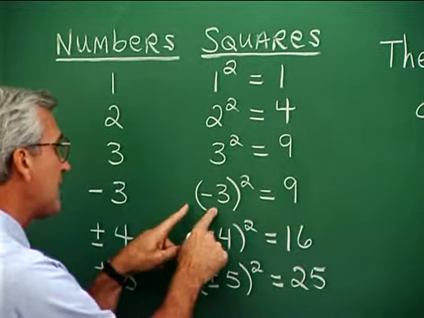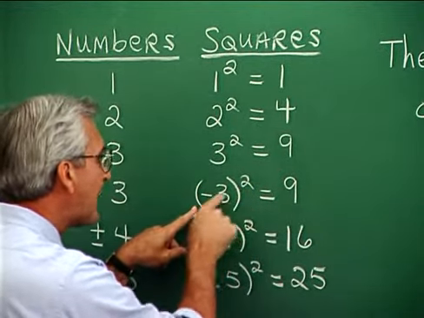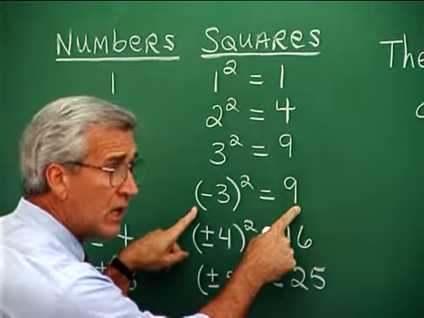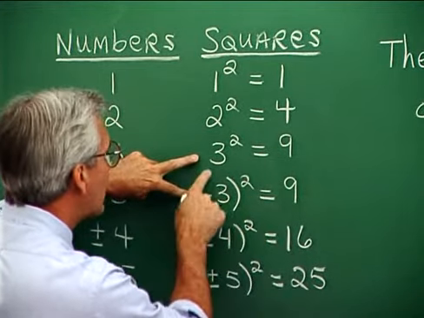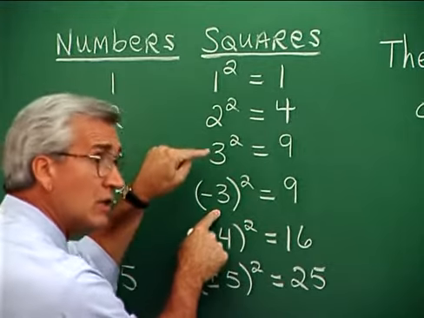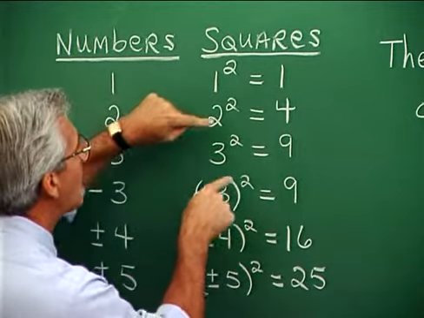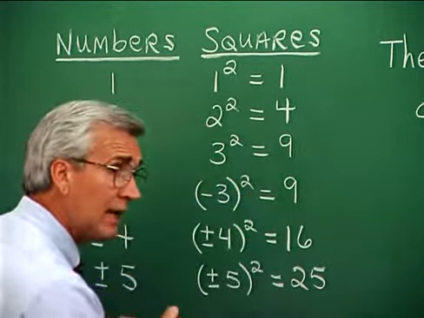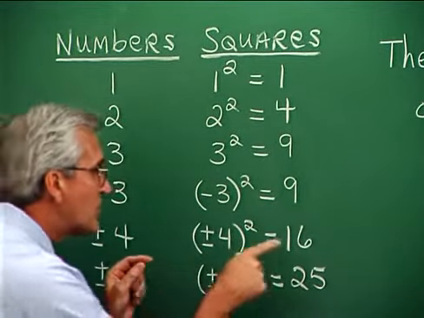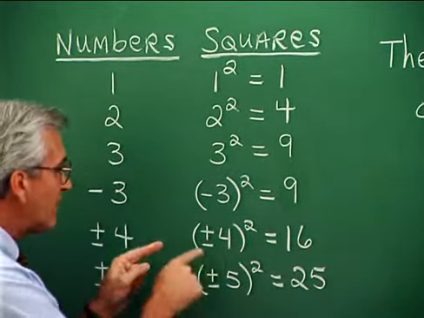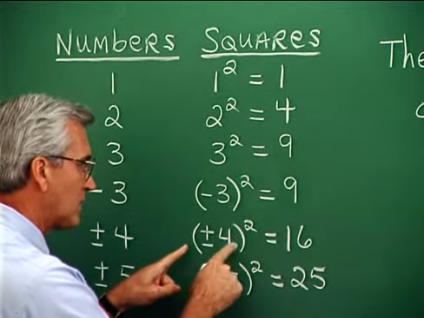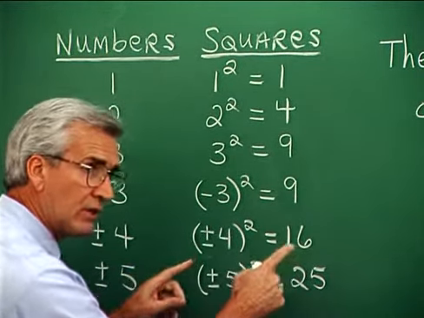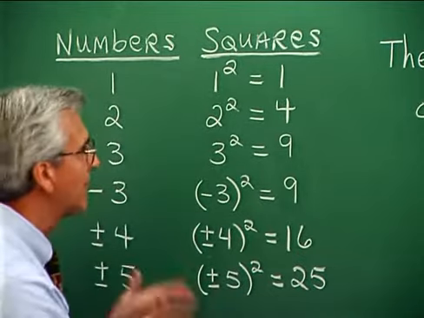We also notice that negative 3, when squared, 2 factors of negative 3, also gives 9. So 9 is the square of both 3 and negative 3, because when both 3 and negative 3 are squared, we get 9. And in that sense, 16 is the square of both plus and minus 4, because plus or minus 4 squared is 16, plus or minus 5 squared is 25, and so on.